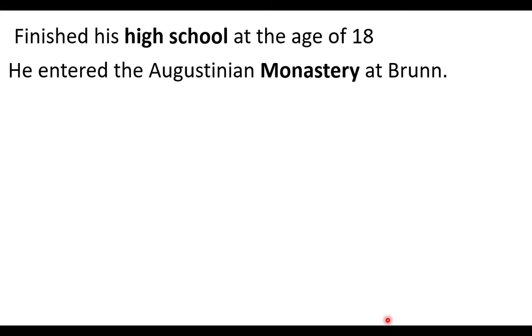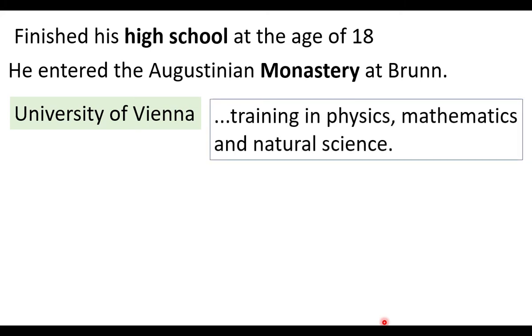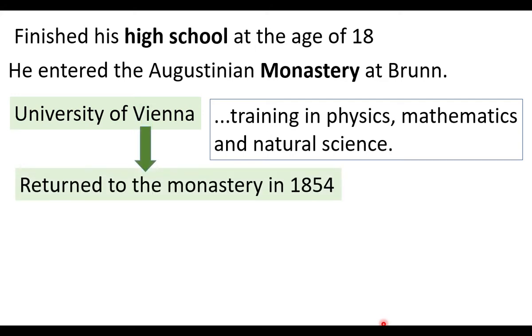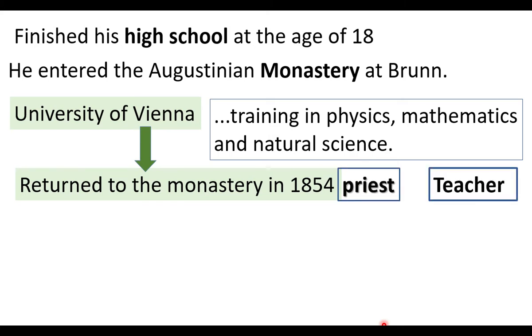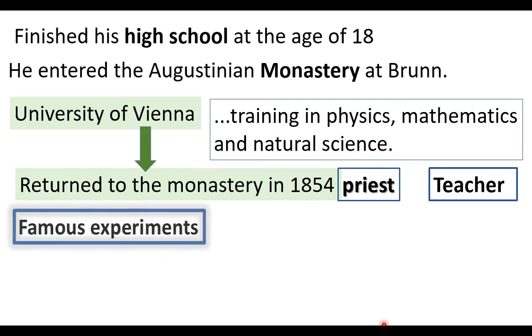And from the monastery, he went for higher studies. He went to the University of Vienna for higher studies, for training in physics, mathematics and natural science. After he finished his higher studies, he returned to the monastery at Brunn in the year 1854. In the monastery, he continued his work as priest and high school teacher. His experiments were very famous.